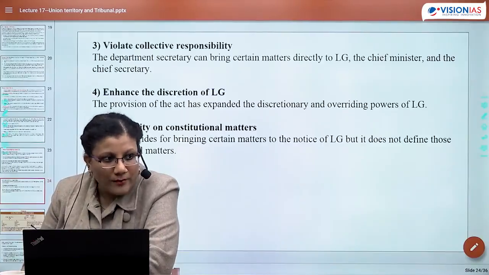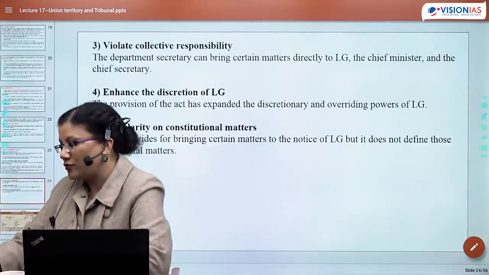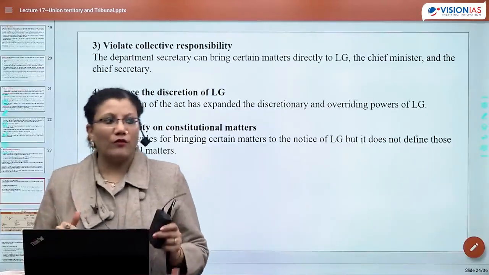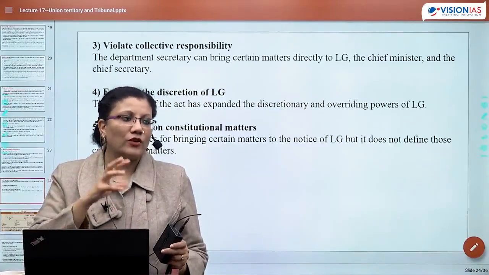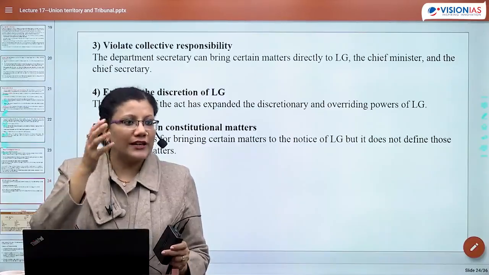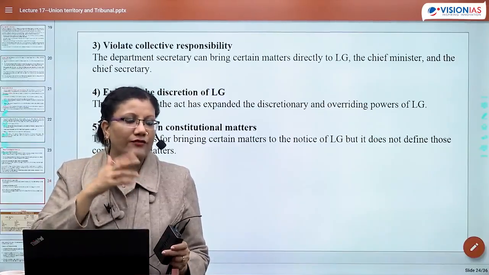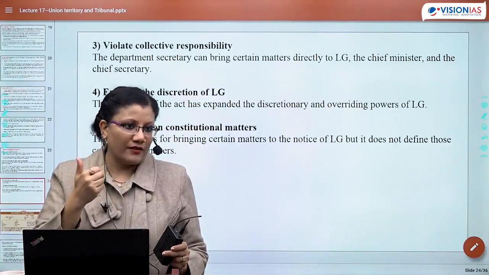So of course the recommendation of the President in this regard is required. Think with simple logic: why is the recommendation required? Because here we are not taking the view of the state. So you need to create an extra layer of protection. What if the central legislature starts acting in an arbitrary way?